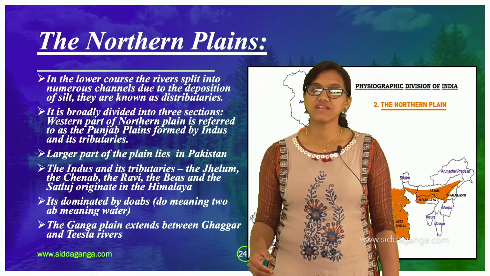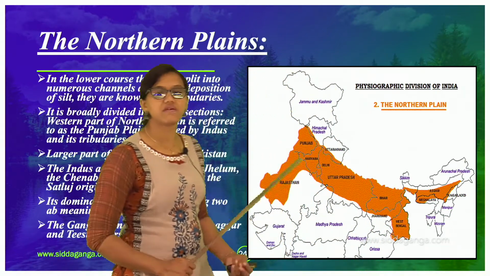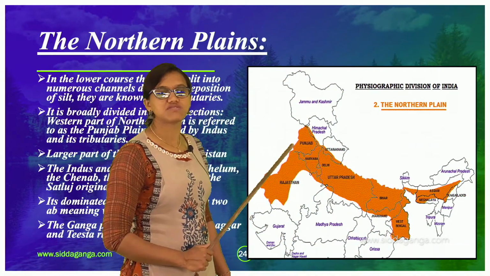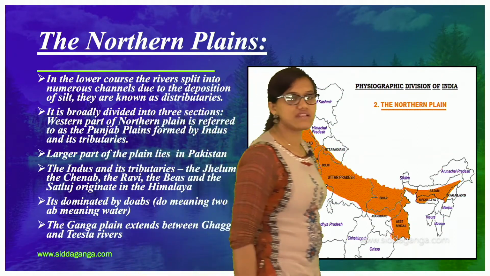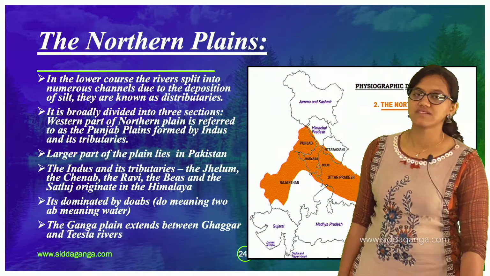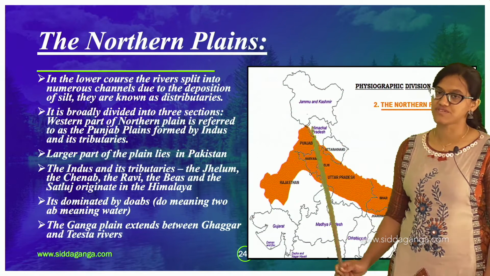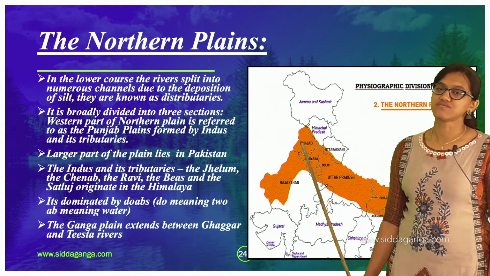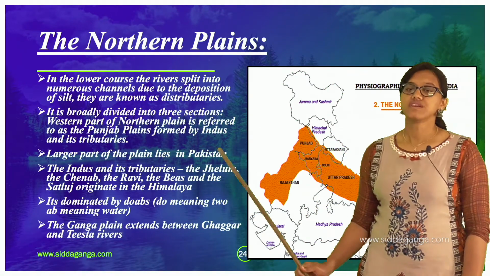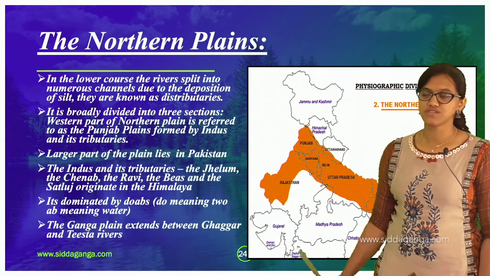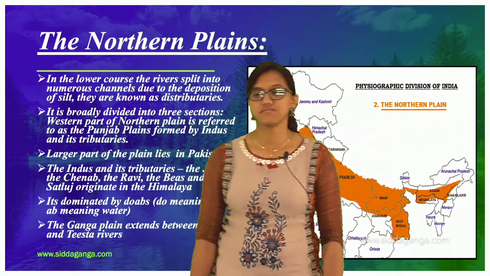The western part of the northern plain is referred to as the Punjab plains. It is formed by the Indus and its tributaries. You have the Indus river here, in the earlier picture you have checked it. The Punjab plains are formed due to the Indus river, and a larger part of the plain lies in Pakistan.